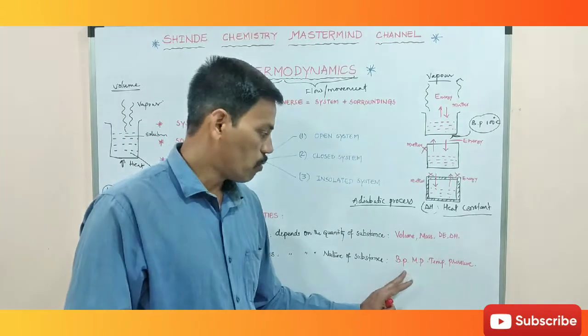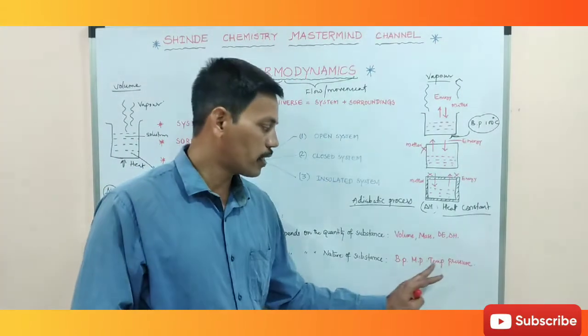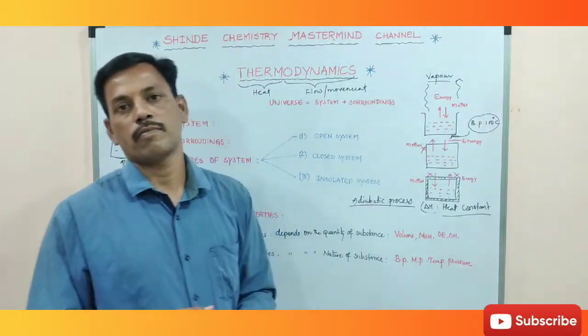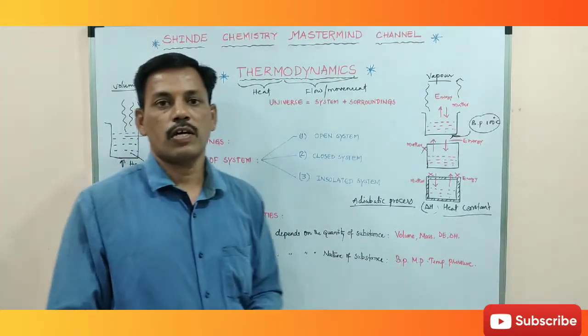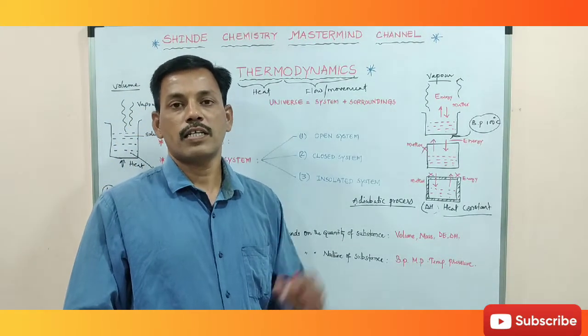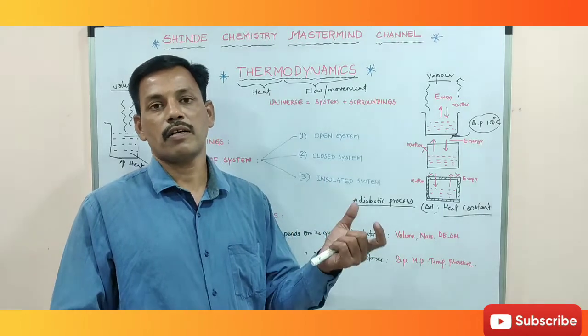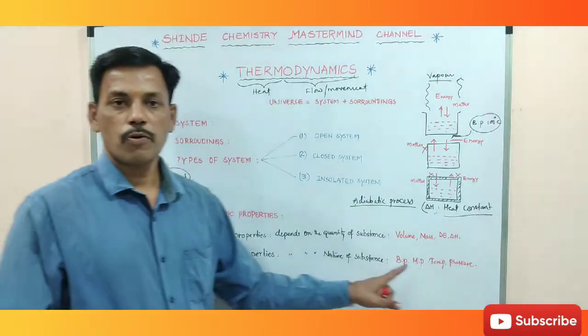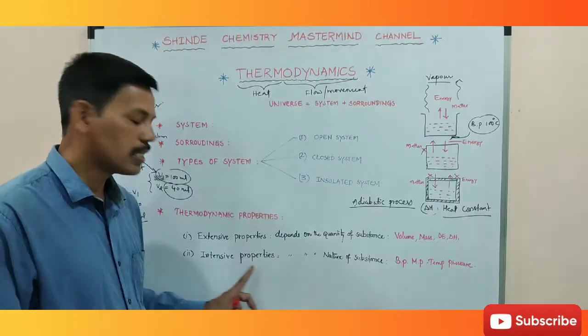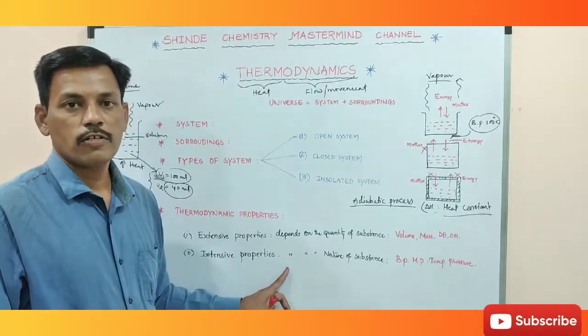So for example, boiling point, melting point, temperature, pressure. If you take 100 milliliters or 1000 milliliters of water, the boiling point of water is the same. So these properties are called intensive properties. Okay, next.